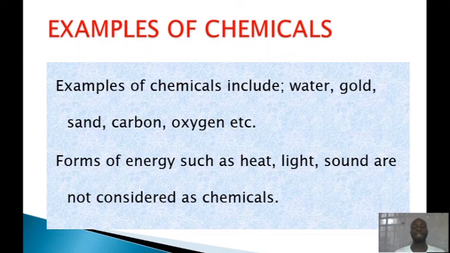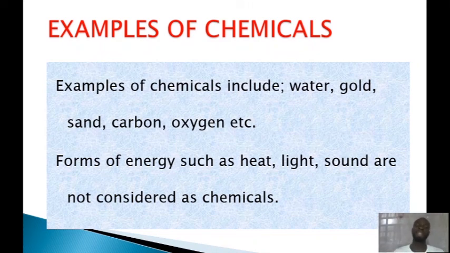Examples of chemicals include water, gold, sand, carbon, oxygen, and so on and so forth. Water is a liquid, and I said it is a chemical because it has a constant composition and its own characteristic properties, and also something like gold, sand, carbon, and oxygen. There are many thousands of chemicals that we can actually call.